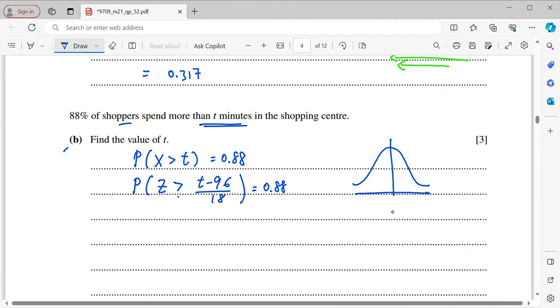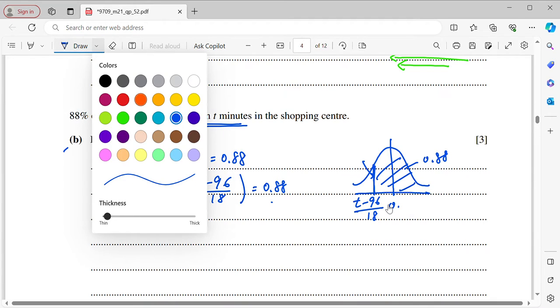Since this is more than and the probability is more than 0.5, that means the line to represent (T minus 96) over 18 should be on the left side, so that this is the 0.88. From the graph, obviously, this line is a negative value because it is on the left side.